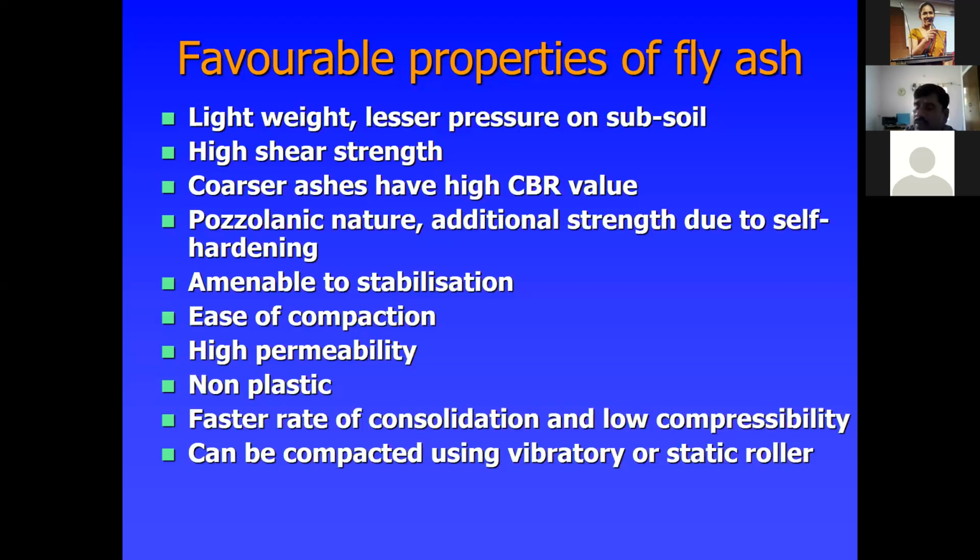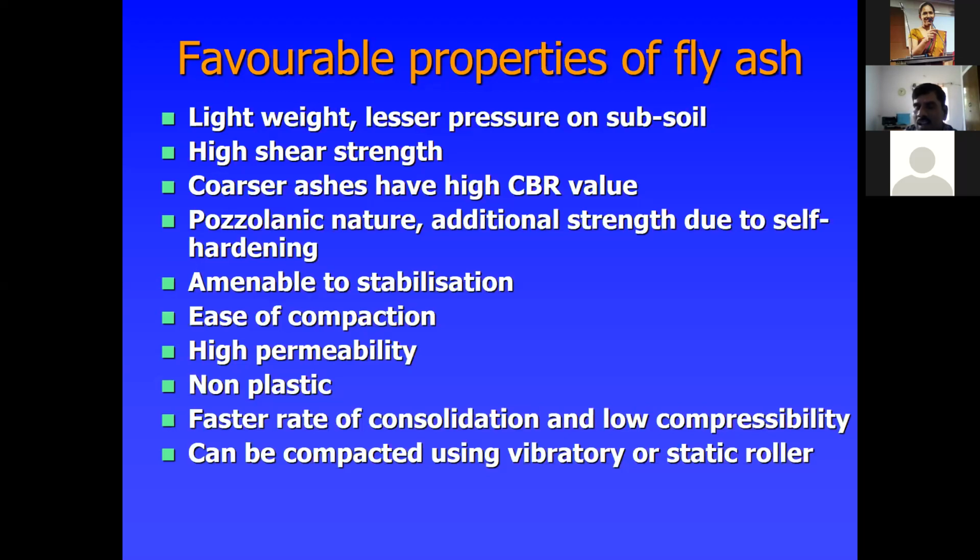Pozzolanic fly ash has cementitious bonding. Once you put some water into it, it acts like cement. Non-pozzolanic fly ash is not like that; it has different contents compared to pozzolanic fly ash. That's class F fly ash. It offers additional strength due to self-hardening, and is amenable to stabilization, with ease of compaction, high permeability, and non-plasticity.